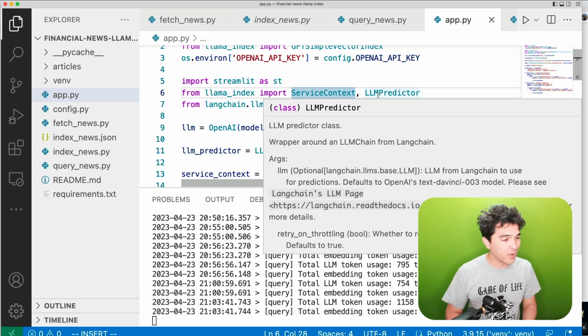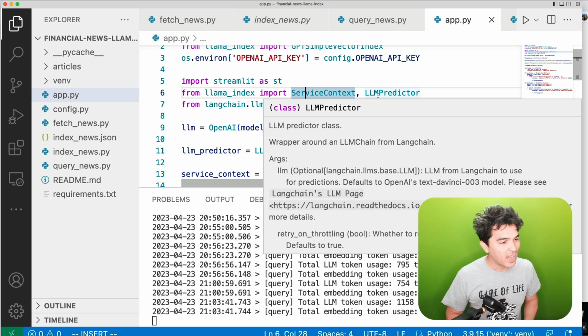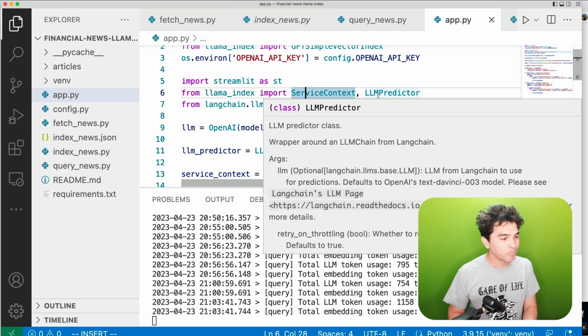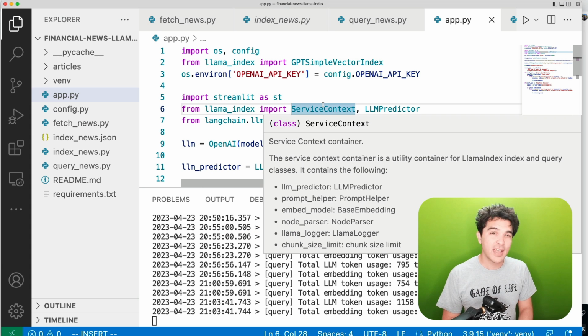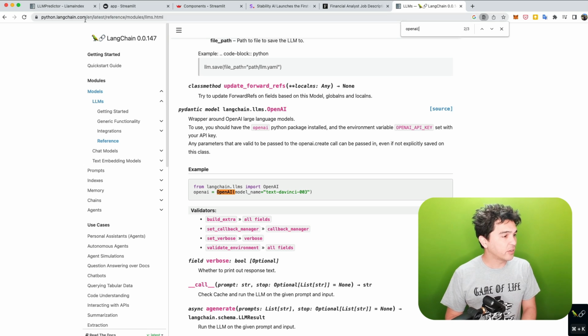So it's a wrapper around LLM from LangChain. And so it says LLM from LangChain used for prediction, defaults to OpenAI's Text DaVinci 003 model. Please see LangChain's LLM page. And so you see Llama Index actually interacts with LangChain. And so if I look at the LangChain documentation here, you see models, LLMs, reference, and I can look for OpenAI here. The default is Text DaVinci 003.